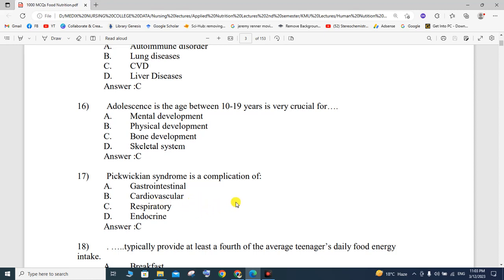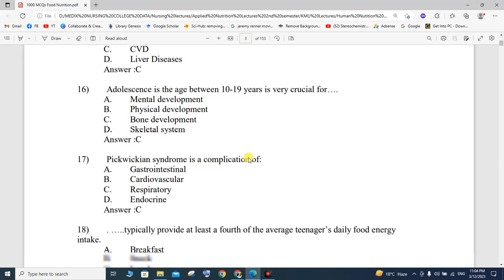Pickwickian syndrome is also called obesity hypoventilation syndrome. It happens when you are obese and have a low oxygen level in your blood, combined with a high level of carbon dioxide. That is also called, you can say, a correction from Charles Dickens.